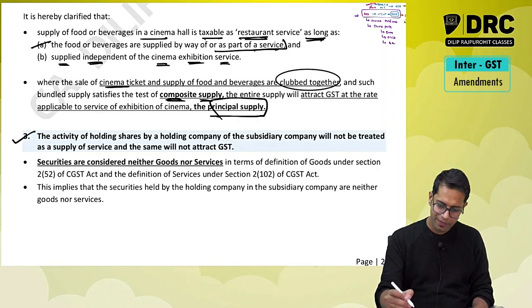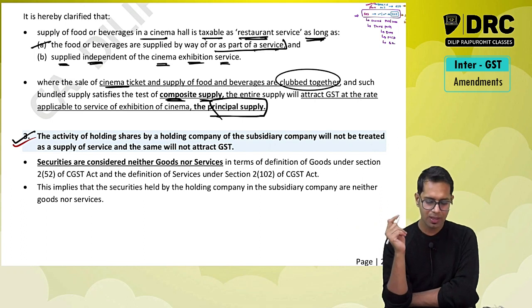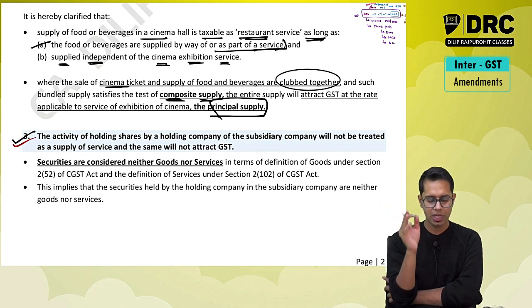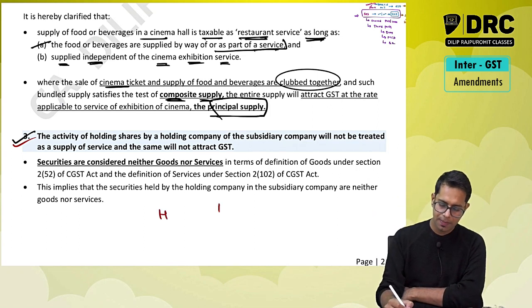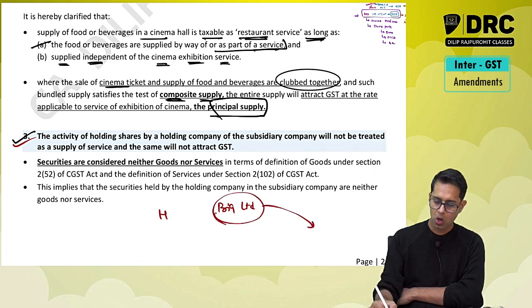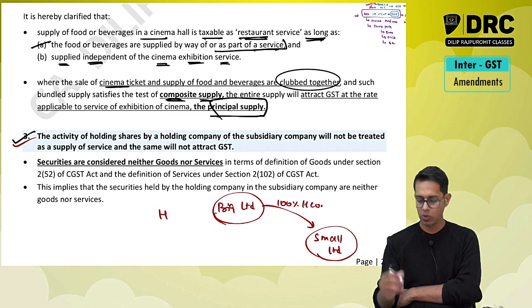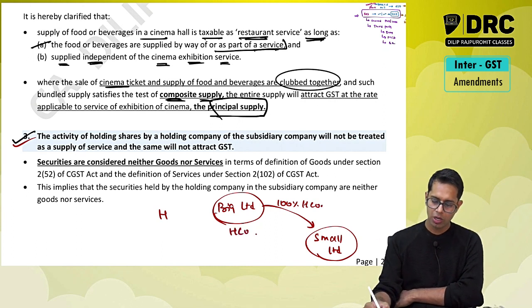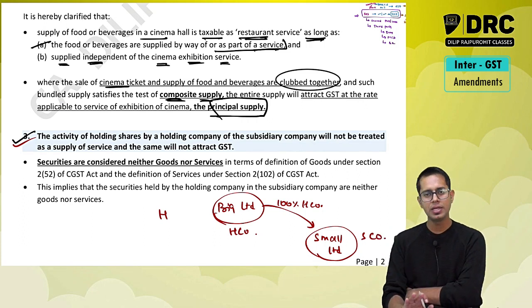Similarly, there is one more clarification which they have given, clarification point number 3. This point number 3 is not an amendment, it's just a clarification. What is this clarification with respect to, sir? Holding companies having shares of subsidiary company. There is a company called Big Limited. This Big Limited has shares of Small Limited. So this Big Limited is the 100% holding company of Small Limited. So Big Limited is the holding company, Small Limited is the subsidiary company.